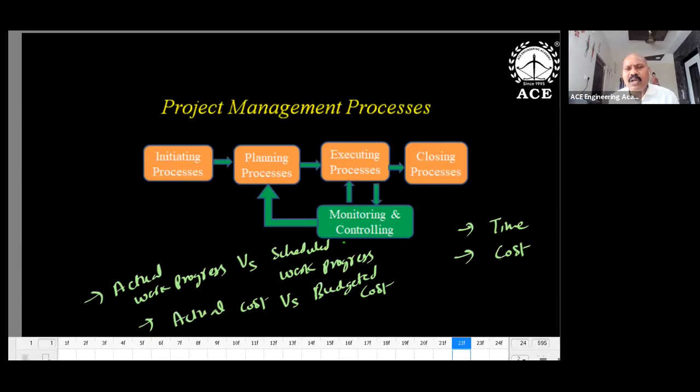Suppose you need to spend only 100 rupees, and you are spending 120 rupees. Why are you spending extra money? What are the reasons, and how do you control it and minimize the cost? That is cost control. So, time control and cost control. Apart from these, the third and very important one is quality control, as I mentioned already with the project constraints. So there are 3 things in monitoring and control: time control, cost control, and quality control. So this is chapter 1.